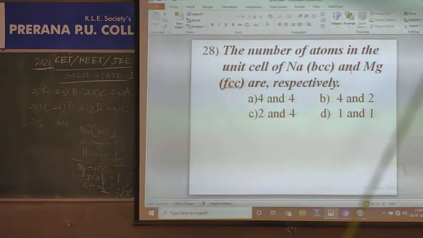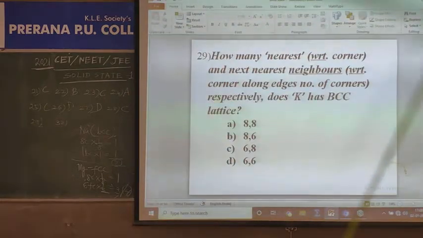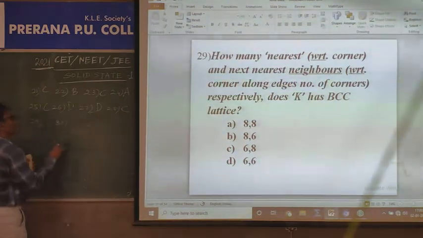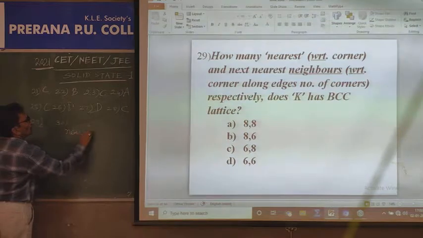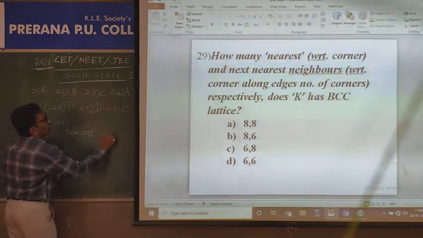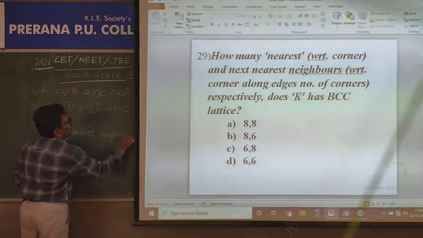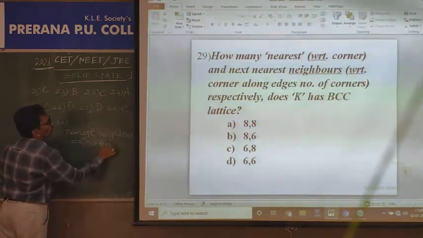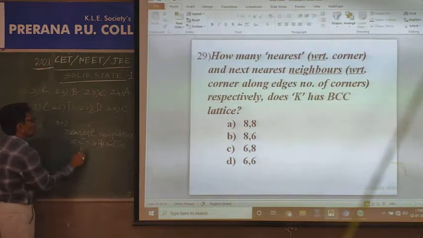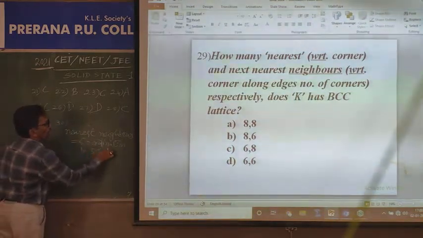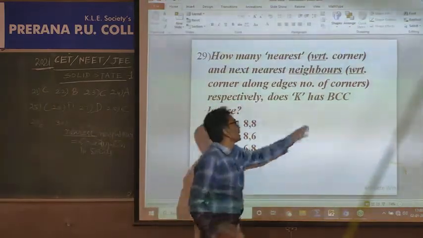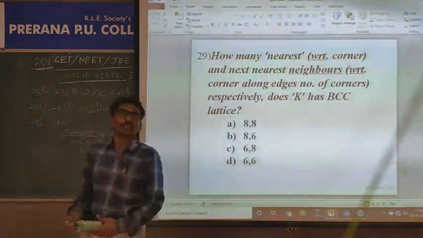Now come to the 29th question. How many nearest and next nearest neighbors? What is nearest? The nearest neighbors of a particle are known as the coordination number in solids. At what distance in this case? It is BCC. In BCC, what is the nearest distance?